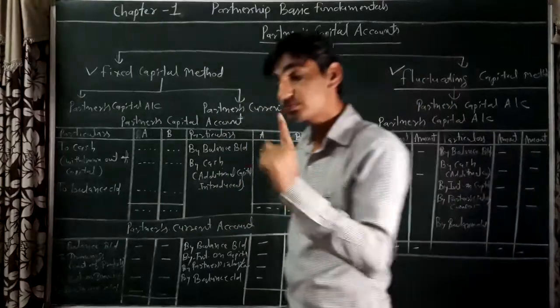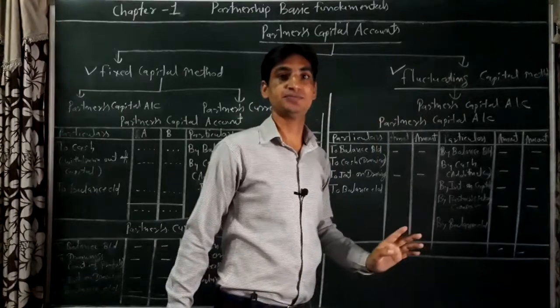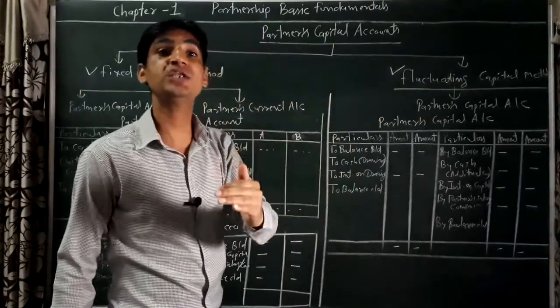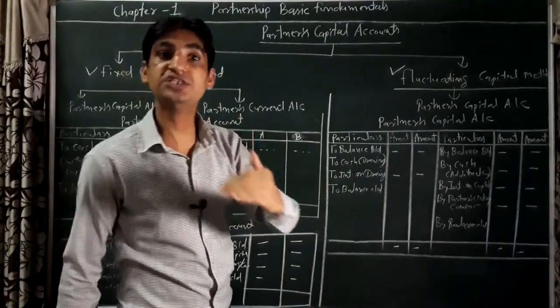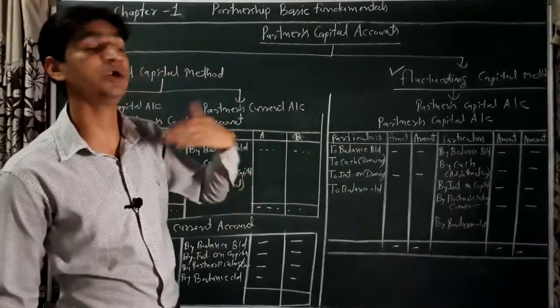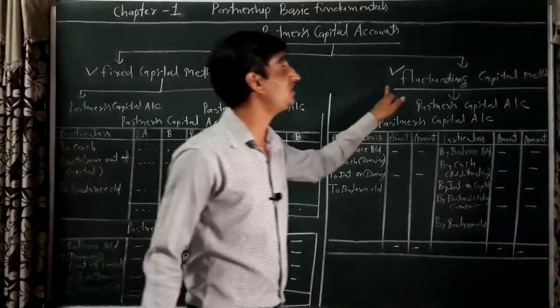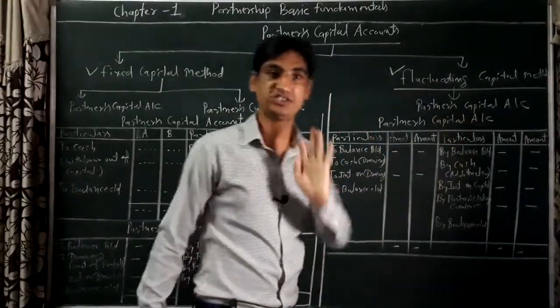Is it clear? While in the fluctuating capital method, the partners' original capital changes as per transactions, whenever we record any transaction, the fluctuating capital account balance changes.